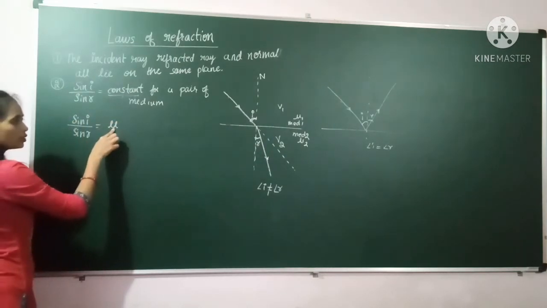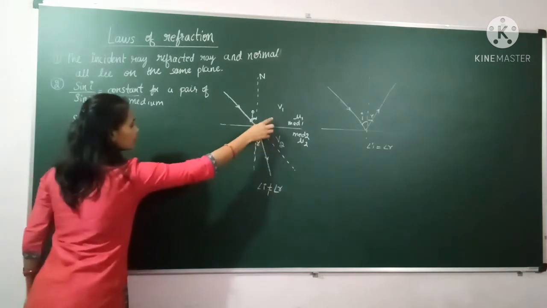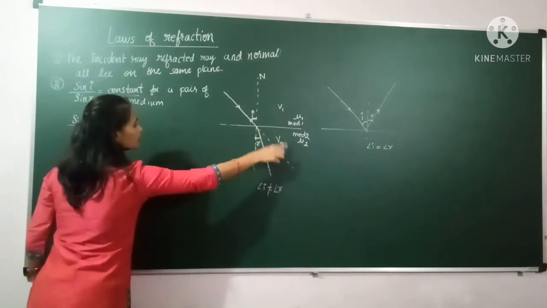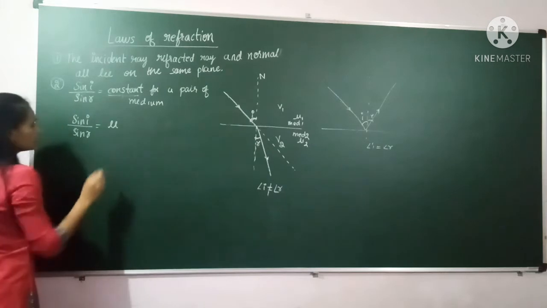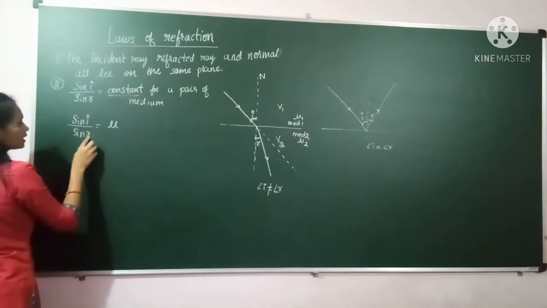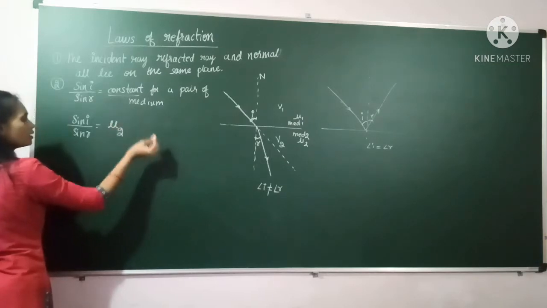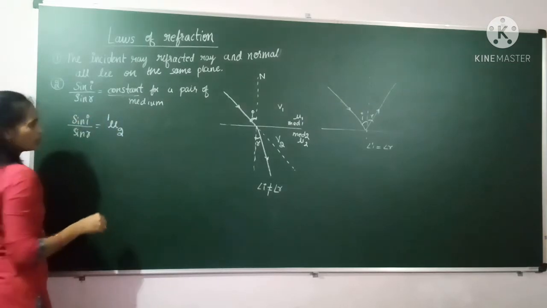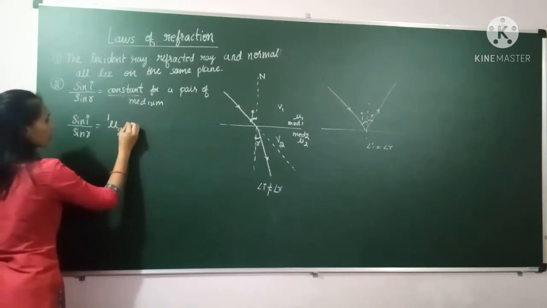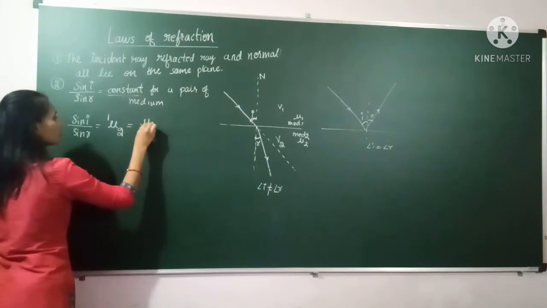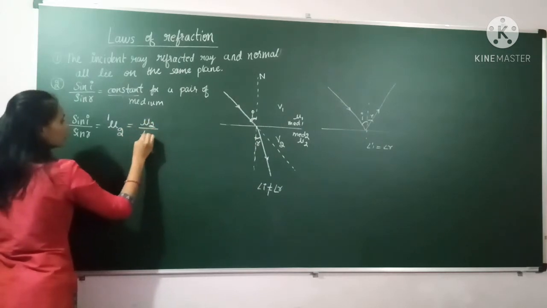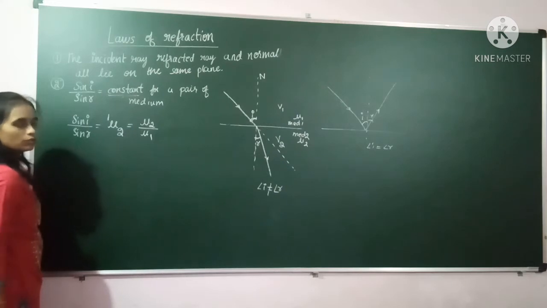Refractive index of which medium? Here two mediums are there. Here this is the first medium, this is second medium, both are having different refractive index. So here sin I by sin r value is equals to refractive index of second medium with respect to first medium. So this value can be written as refractive index of second medium divided by refractive index of first medium.